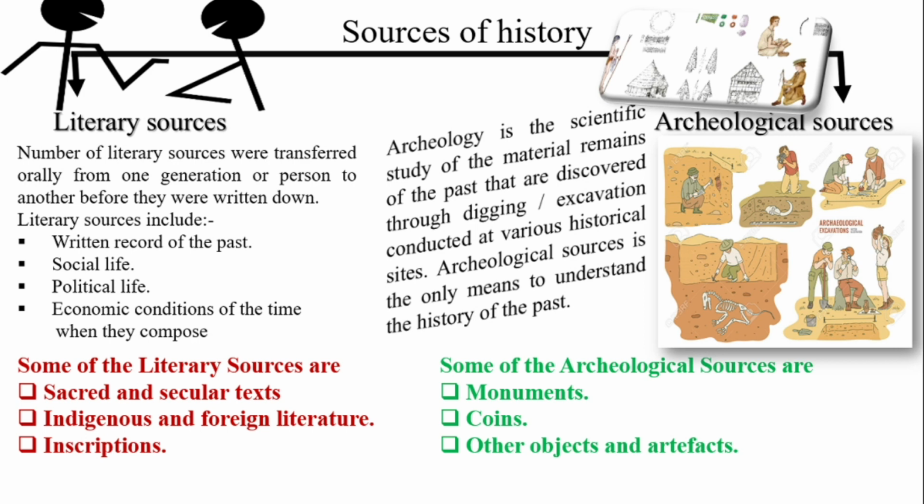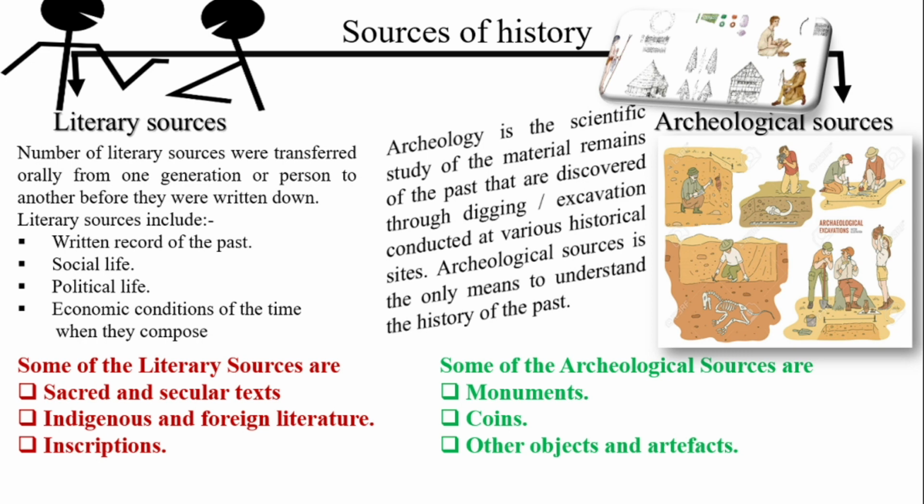Economic condition means the financial stability, how was the economic condition, what were the different kinds of jobs and works they did, all kinds of economic condition of that time. Everything was composed in literature, like literary sources in the past, with recorded information. So that is regarding literary sources.